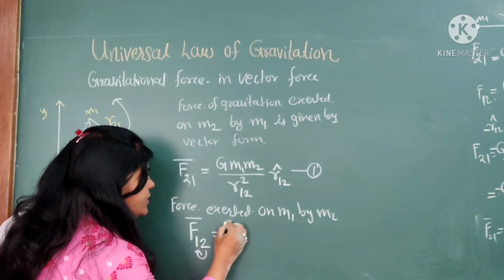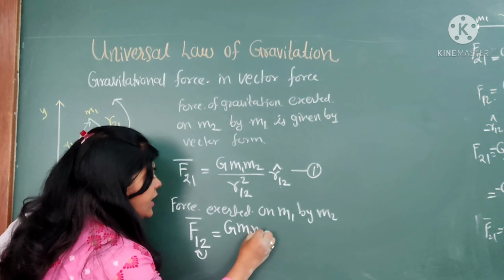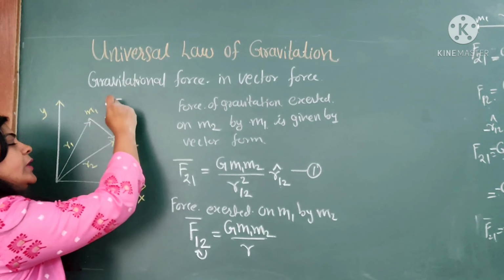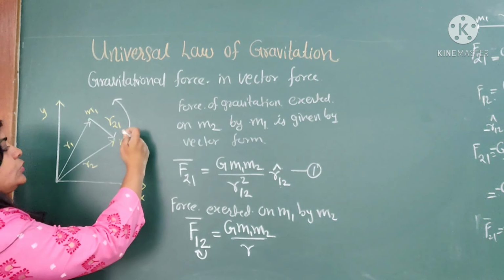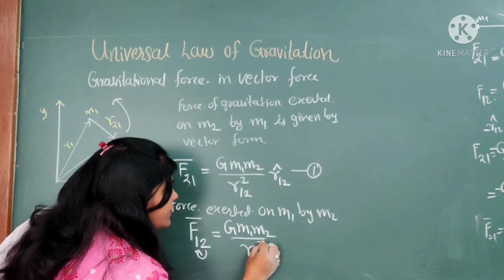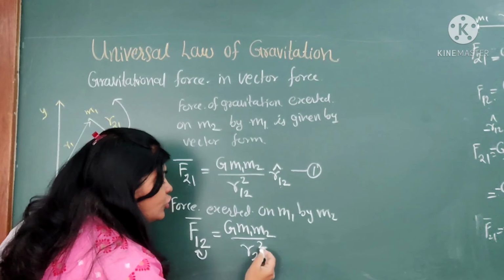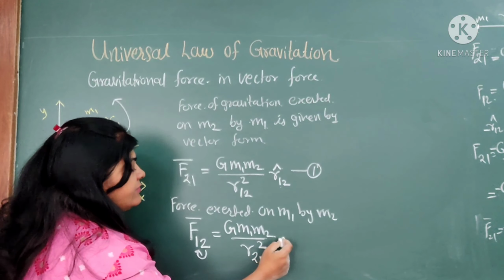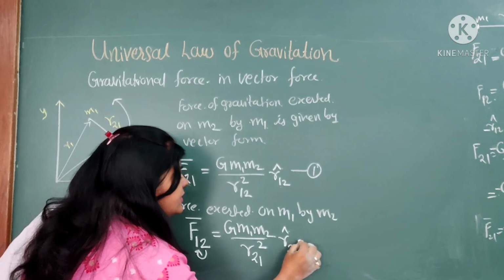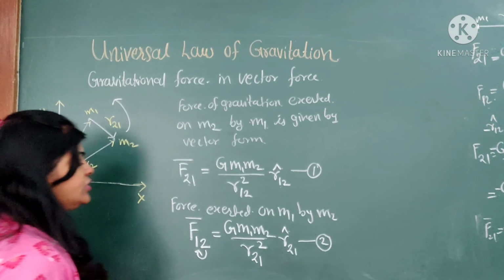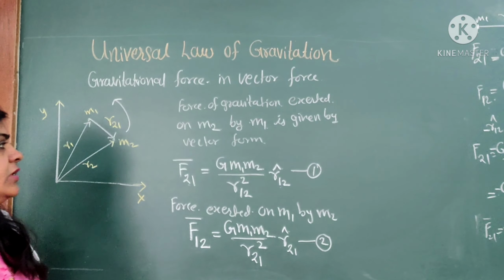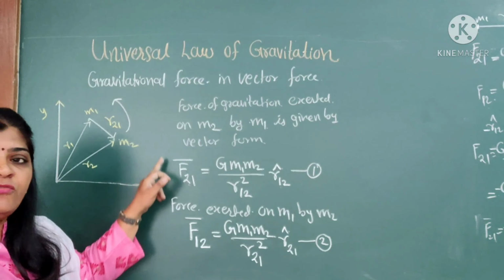Given by the same formula, G m1 m2 upon the distance taken as 2 to 1 square, since the distance is from the second particle to the first particle, and the unit vector of this position vector is r cap 21. This is the second equation. In this way, remember the two formulas for the force in vector form.